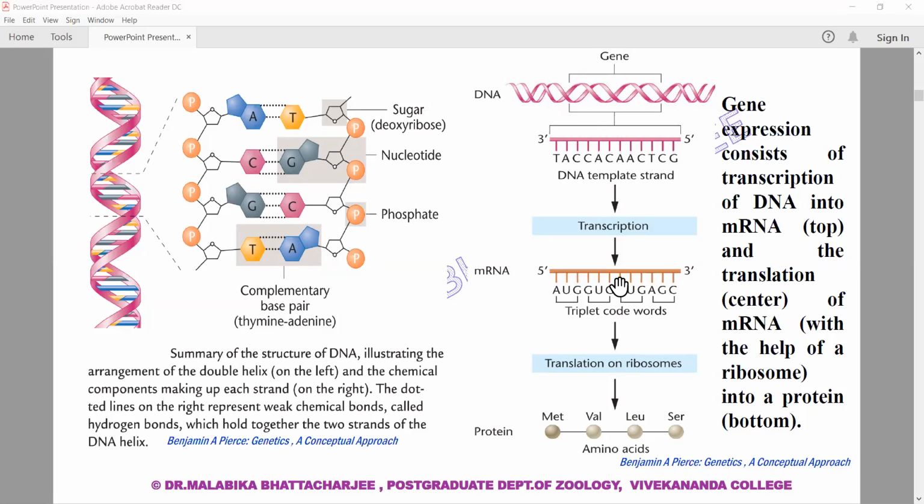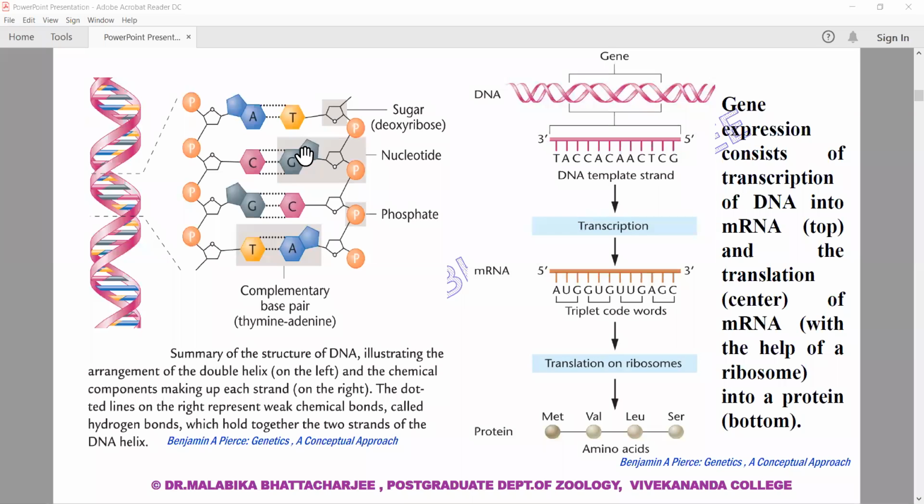The product can be an RNA or any form of RNA. However, if the product is an mRNA which is capable of making another product, that is protein, then these kinds of segments are known as structural genes. While if the product is only RNA, for example, ribosomal RNA or transfer RNA, since we are not getting another third product, those DNA segments which produce ribosomal RNA or transfer RNA came to be known as functional genes. So this was the concept that developed with the discovery of this structure.